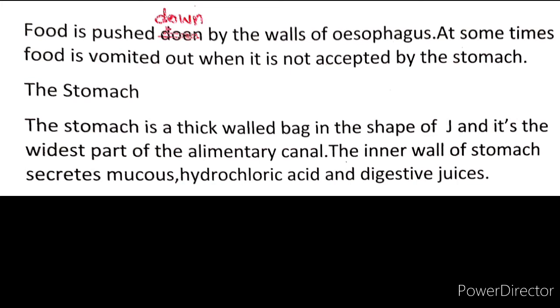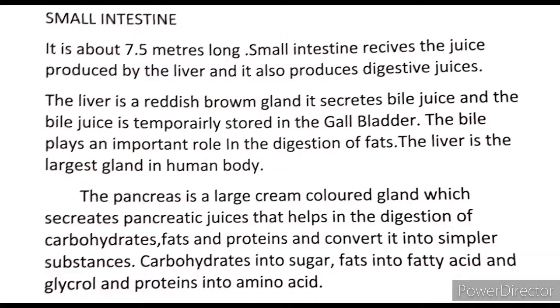The stomach. The stomach is a thick walled bag in the shape of J, and it is the widest part of the alimentary canal. The inner wall of the stomach secretes mucus, hydrochloric acid and digestive juices. Small intestine. The small intestine is about 7.5 meters long. The small intestine receives the juice produced by the liver and it also produces digestive juices.